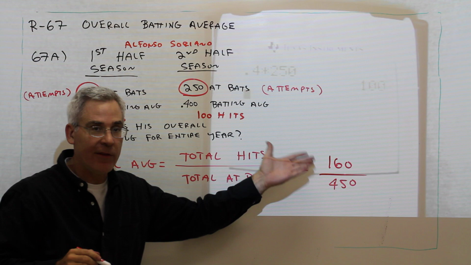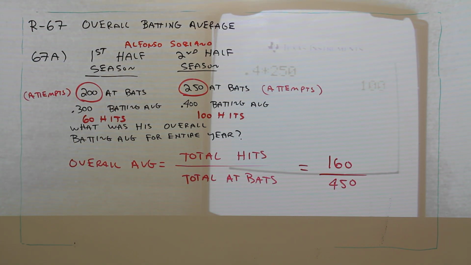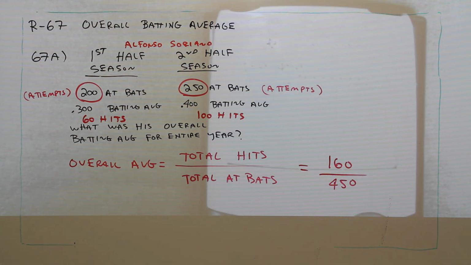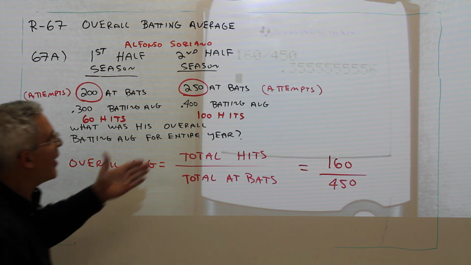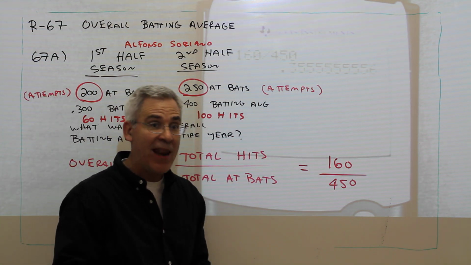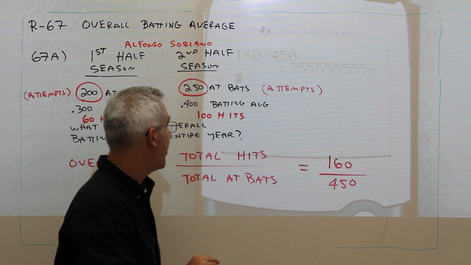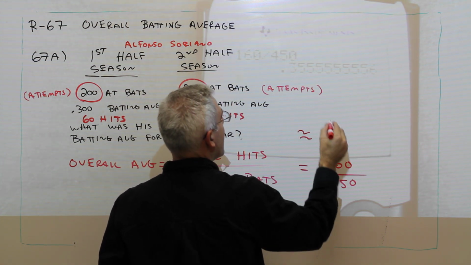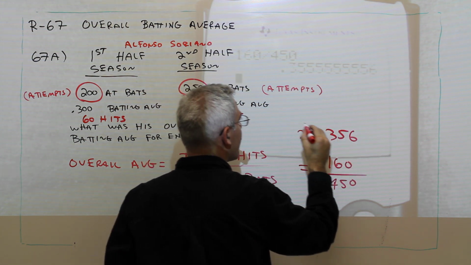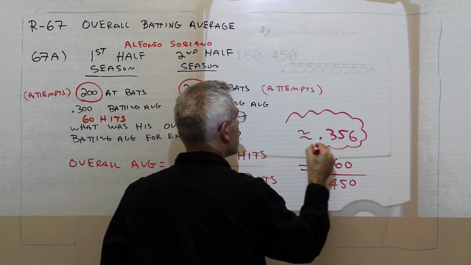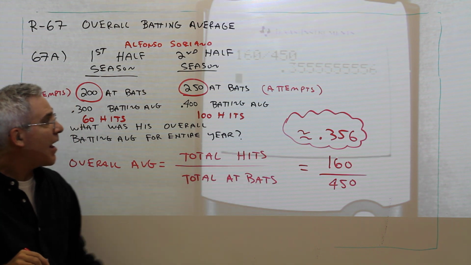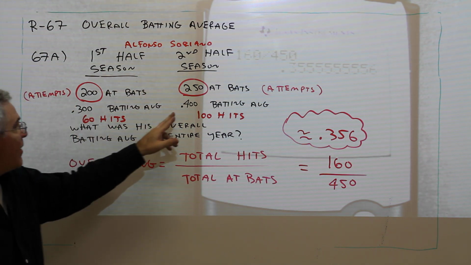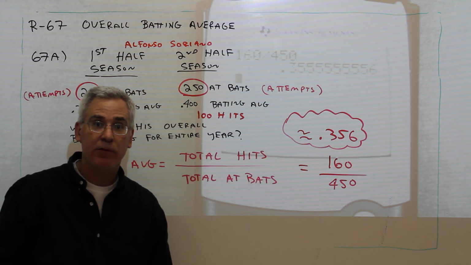All I do is take that ratio and I'm done. 160 hits divided by 450 attempts, and we get 0.35 repeating. For batting averages, we round to 3 decimal places. So I'm going to say this is approximately 0.356. And that's the answer. Not .350, but .356.